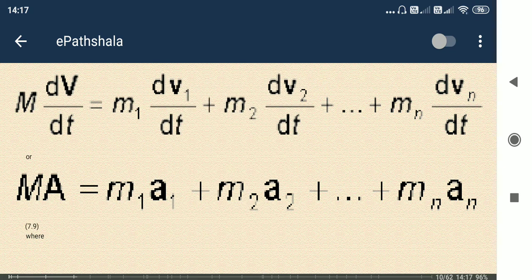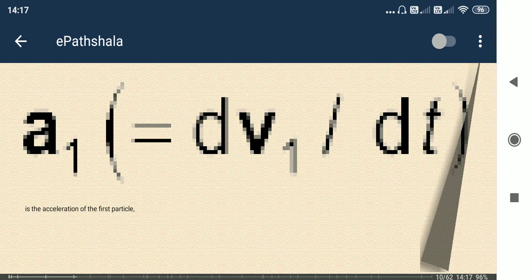So if we consider it in the form of acceleration, then we get the same thing. If a1 is the acceleration of particle 1, then m1 a1 plus m2 a2 plus dot mn an divided by capital M, the total mass.